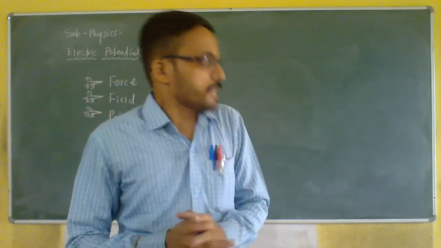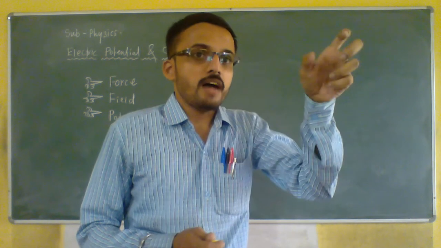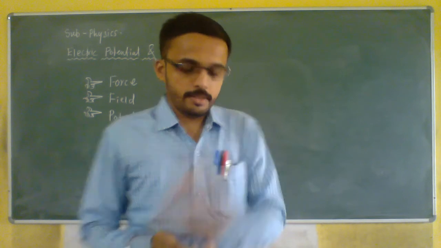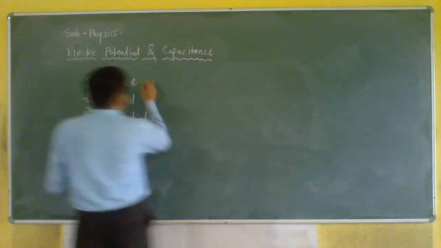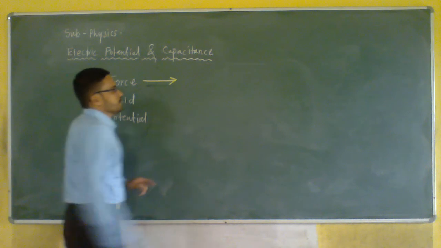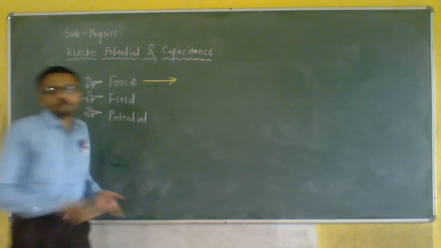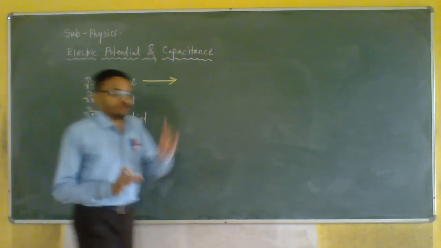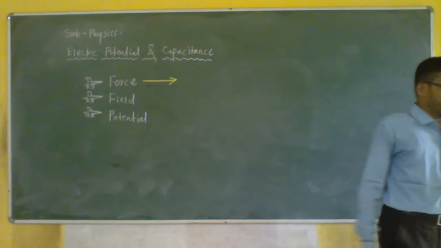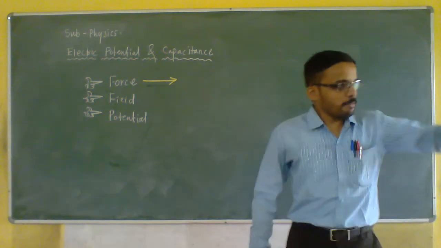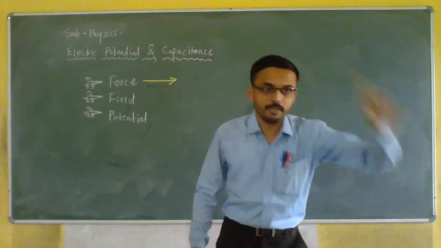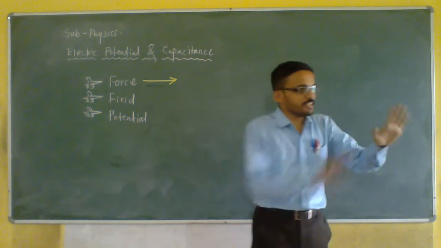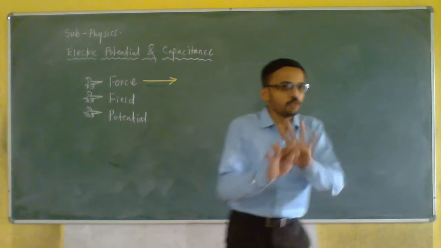So as far as the potential is concerned, first of all we have to see how we are studying the forces. That we have seen in topic 1. So for force, it may be attractive or it may be repulsive for electrostatic and for magnetic. While writing in the exam, you have to keep in mind that for electrostatic and magnetic force, the force may be attractive or repulsive, and for gravitational it will be only attractive, not repulsive. This is the only difference, otherwise there is no difference.